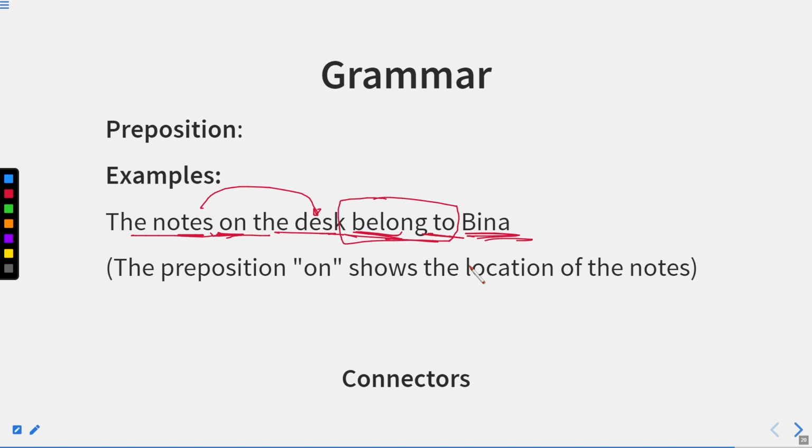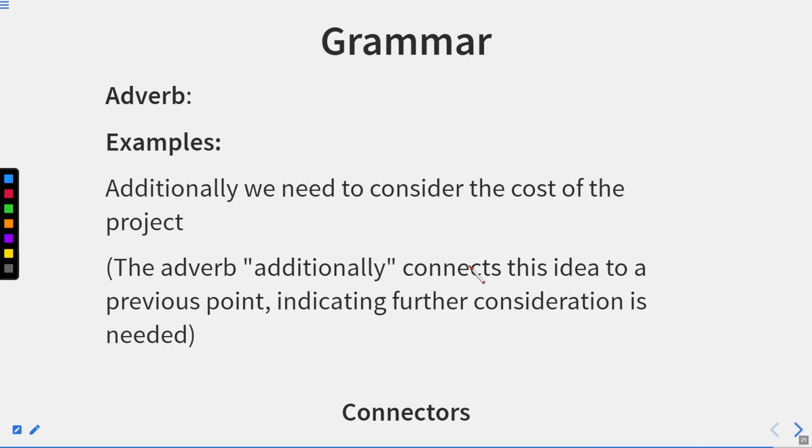Now let us move to the next one. How an adverb joins two sentences together, this we are going to discuss in this part. Example: Additionally, we need to consider the cost of the project. Maybe some other sentence has been said earlier. Additionally means we are adding a particular statement to the previous statement.